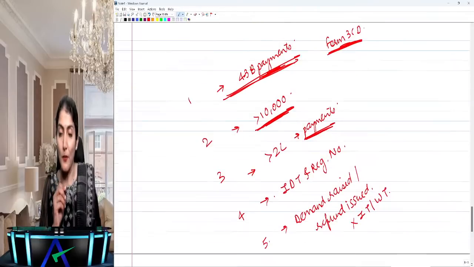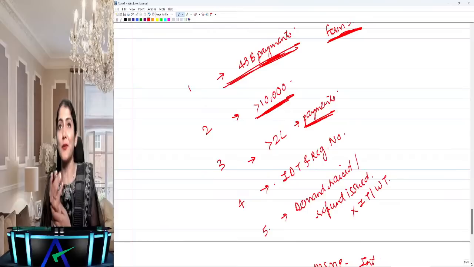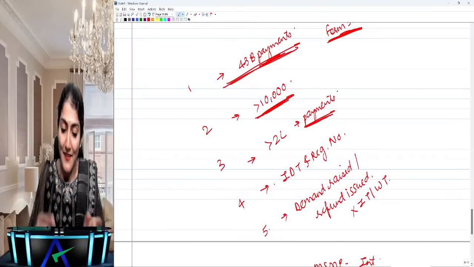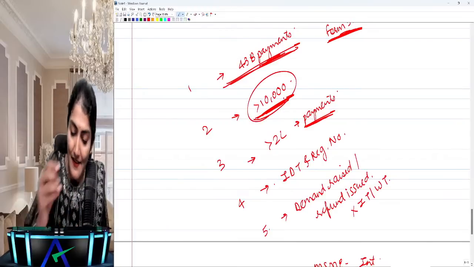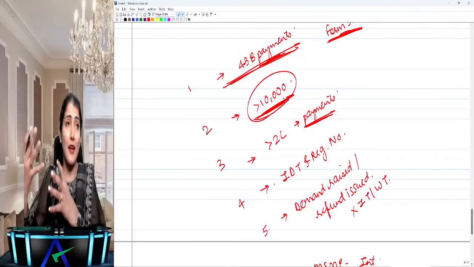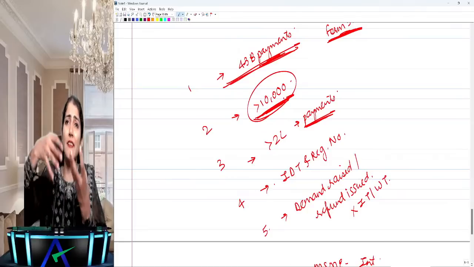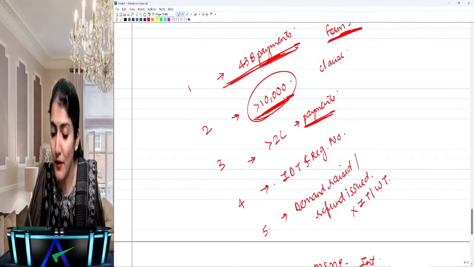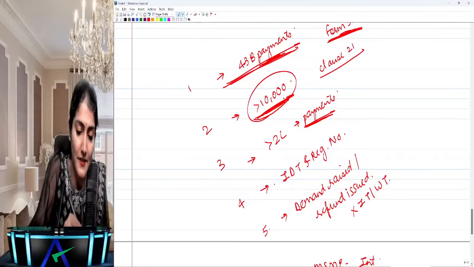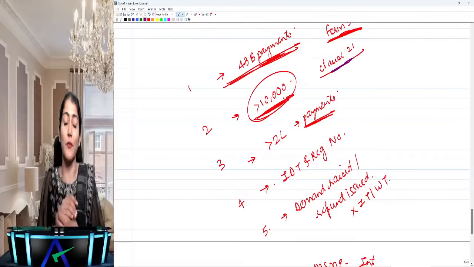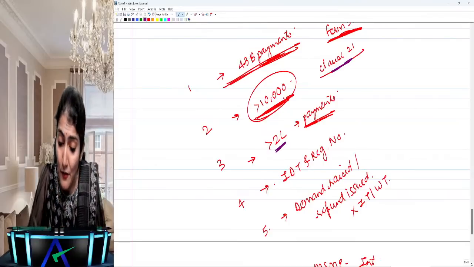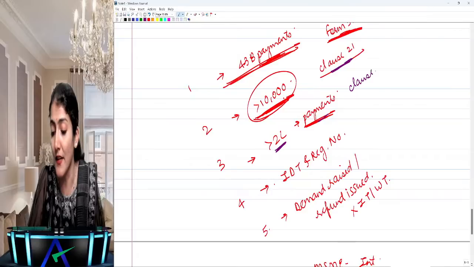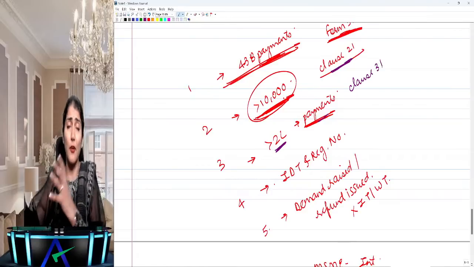Okay, so now let me see what you have done over there. Okay, right. So yes, this one, payments in excess of 10,000 being made by other than account payee cheque or draft, and in case of goods carriage it comes to payments in excess of 35,000, right? It comes to clause 21 of form 3CD. Payments in excess of 2 lakh come under clause 31, clause 31BC of form 3CD.